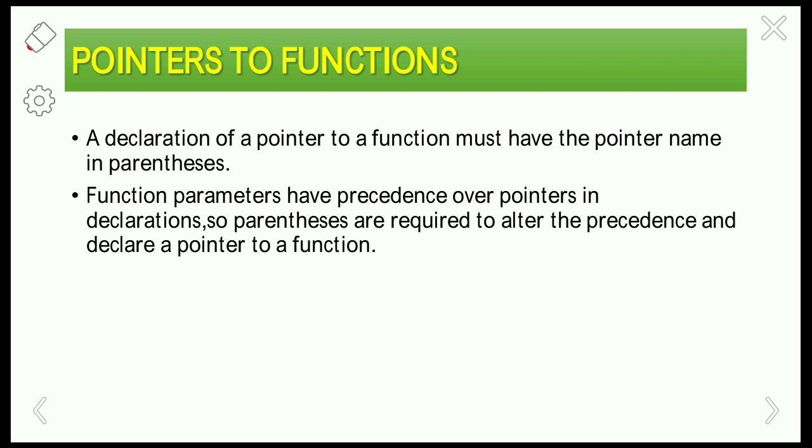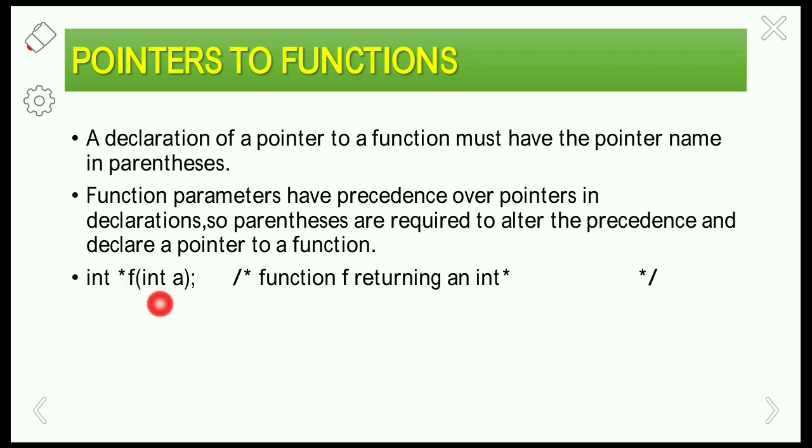So that is given below. Function parameters have precedence over pointers in declaration. So parentheses are required to alter the precedence in declaration and declare a pointer to a function. Let us see clearly about this statement. I am declaring a pointer to a function. Here star f is a pointer, of int a, where a is an argument.